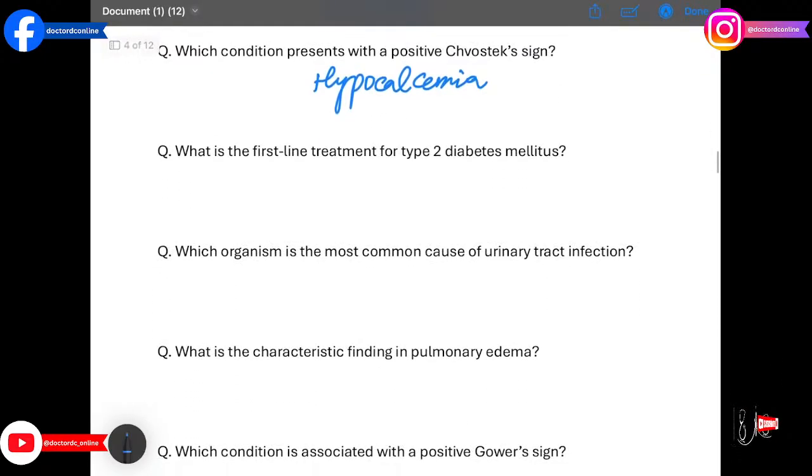The next question is what is the first line treatment for type 2 diabetes mellitus? The answer is metformin. Metformin reduces hepatic glucose production and improves insulin sensitivity.